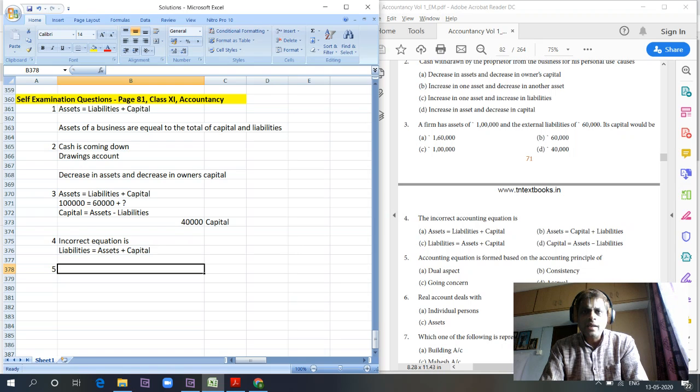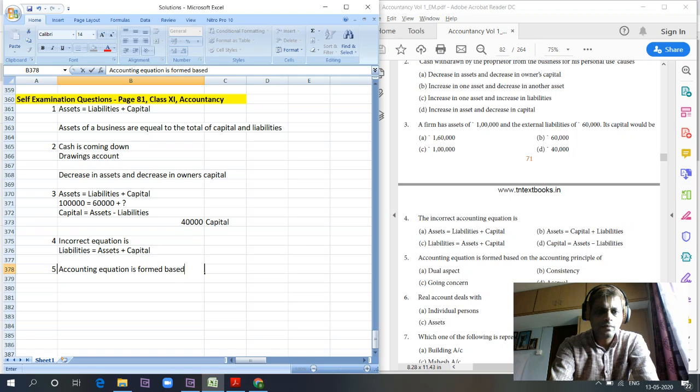This is the basis of an accounting concept. So all accounting equations are based on dual aspect. For every debit, there should be an equal and corresponding credit. Friends, please remember that this is not a one-sided book of entry. It is a dual-sided book of entry where every debit should have a corresponding credit. So the accounting equation is formed based on the dual aspect concept.